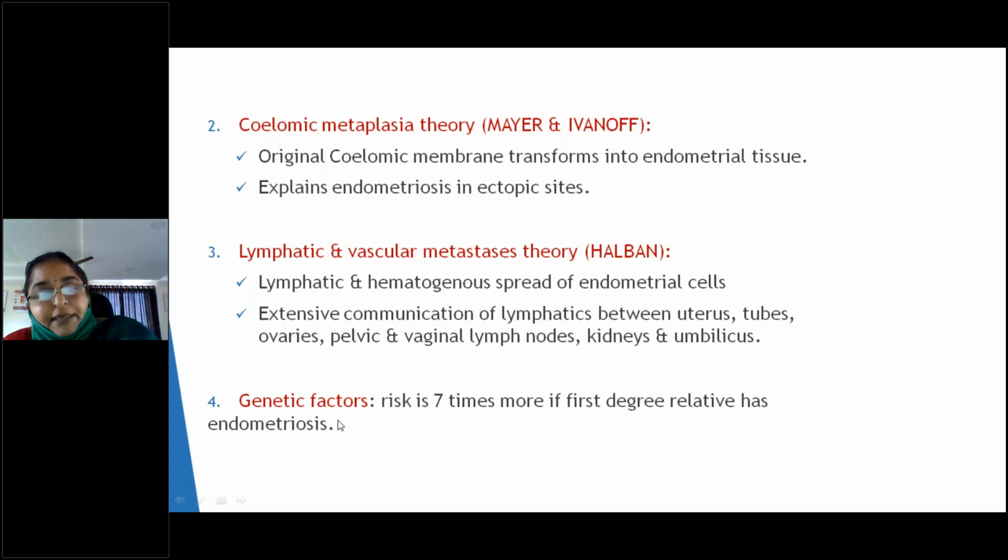Then comes number 4, genetic factors. The risk is 7 times more in first degree relatives of women with endometriosis. Okay.